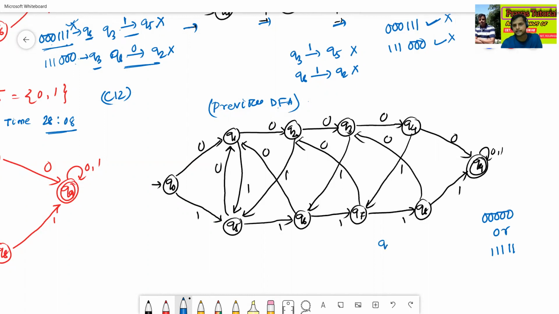The Q3 to Q6 transition is wrong. The Q7 to Q2 transition is also wrong. The Q8 to Q3 transition is wrong. I'm writing again: the Q8 to Q3 transition is wrong. The Q4 to Q7 transition is also wrong. So we have corrected this DFA for 5-bit as a substring in the given video.